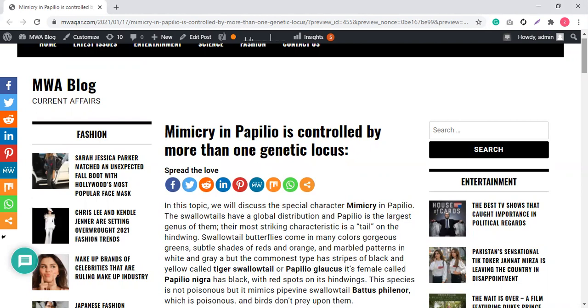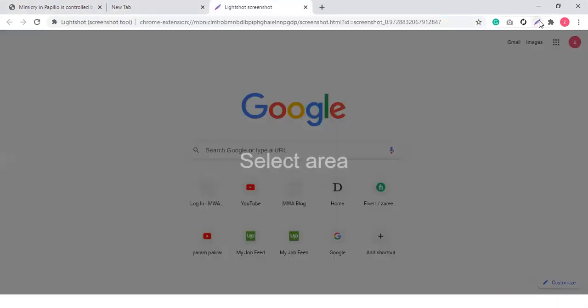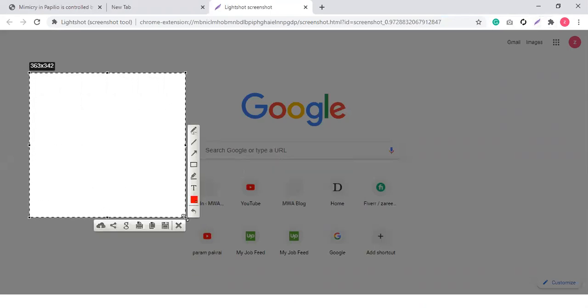Easy. So before jumping into the topic, I want to clear some basic concepts for you, like what is a locus and what is multilocus, for your convenience. So focus here. A locus is the position where alleles are present on the chromosome.